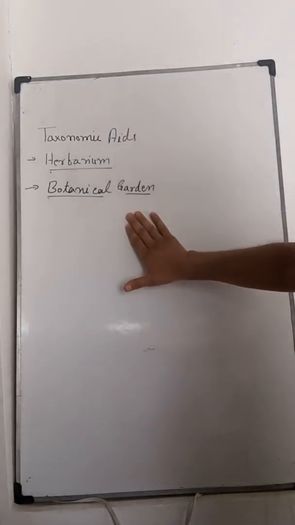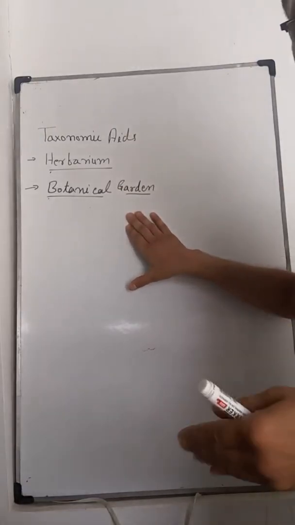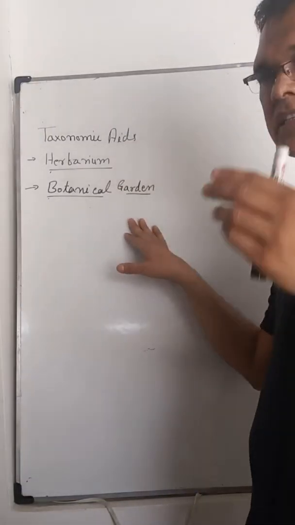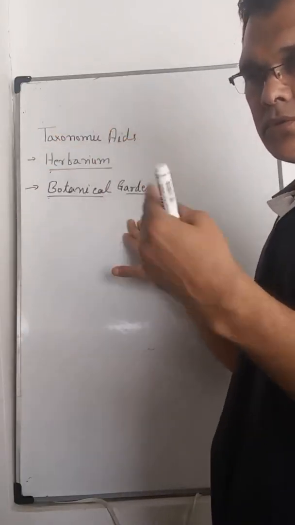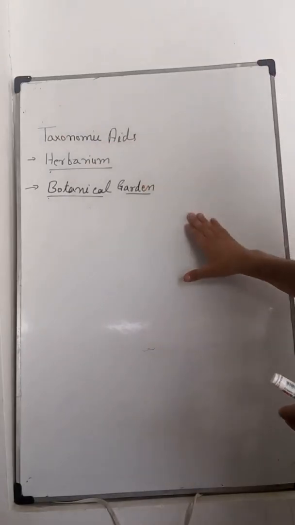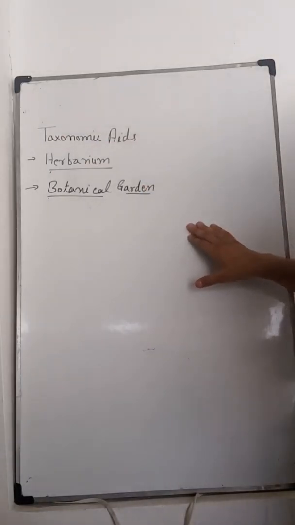Botanical gardens also help in the conservation of different plants. We can conserve plants which do not grow in nature by providing different conditions inside the botanical garden.